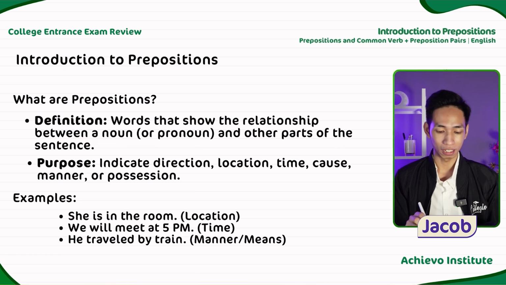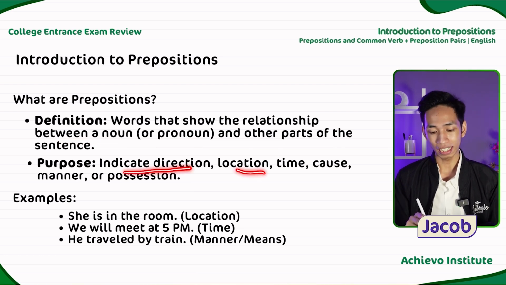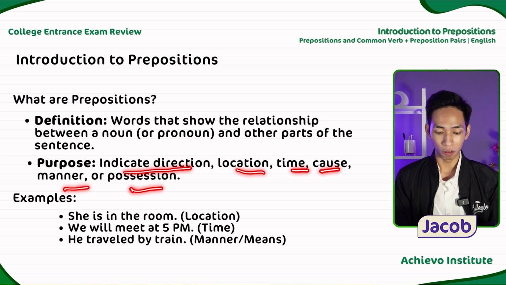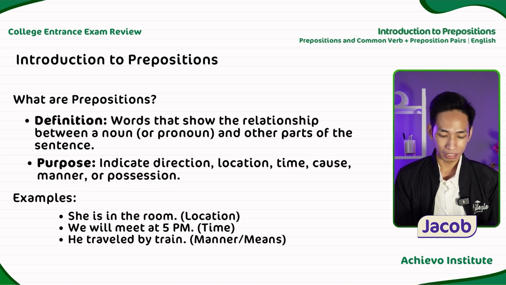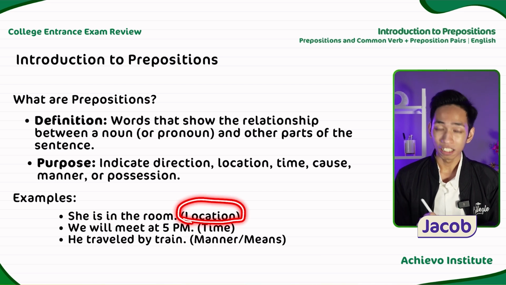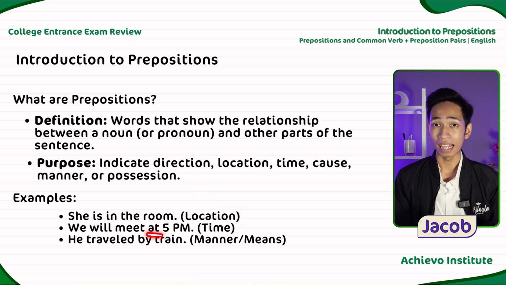Their purpose can be to indicate direction, location, time, cause, manner, or possession. For example, she is in the room. This preposition, in, dictates location. Then, we will meet at 5 p.m. This preposition at indicates time. And he traveled by train. This preposition by indicates manner or means.